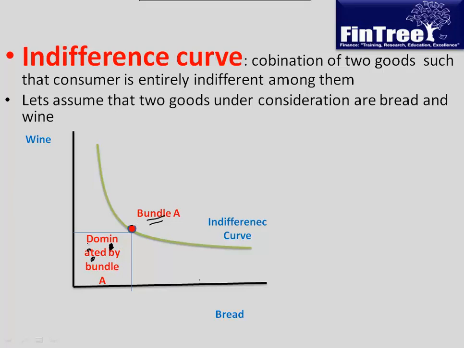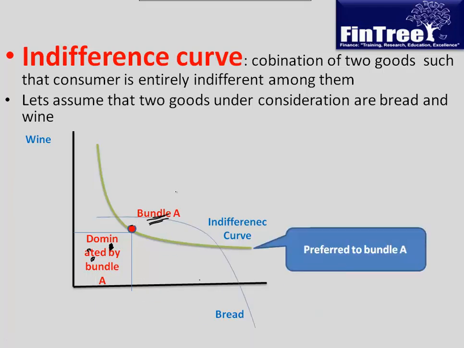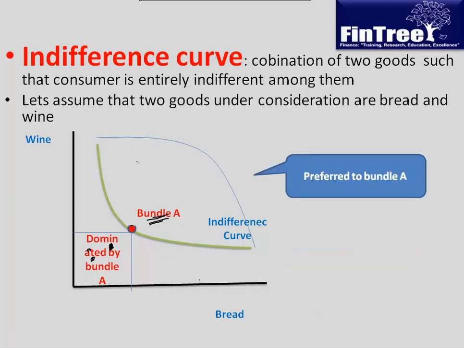So what we say is that this area is dominated by bundle A, because bundle A offers you more of both the units. But in this portion, not necessarily a curve, you are being offered more units of both the goods compared to bundle A. So if you have been given a choice here, you would always prefer this to bundle A. Why? Because of non-satiation theory, which says that more is always better than less.